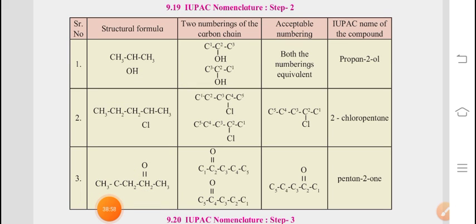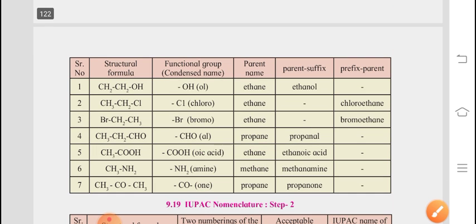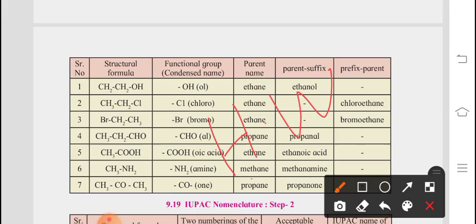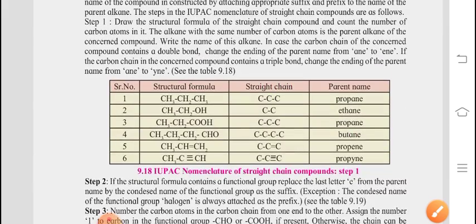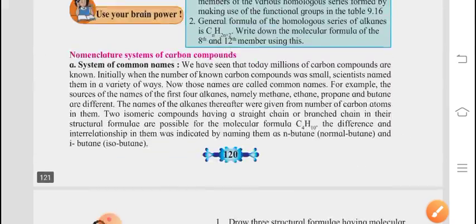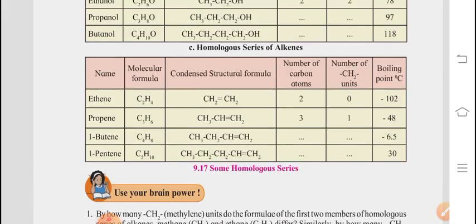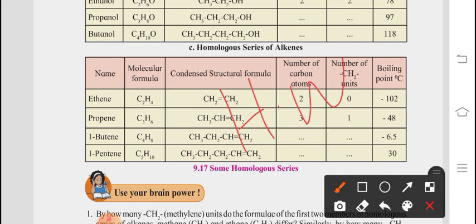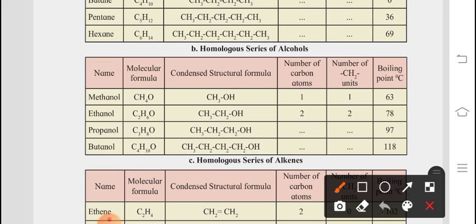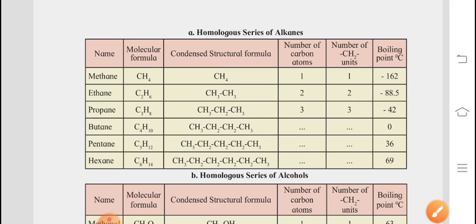I'll stop my lecture. Remaining things we will discuss in the next lecture. So I'll tell you your homework part. This table is your homework. This much is your homework part. Thank you.